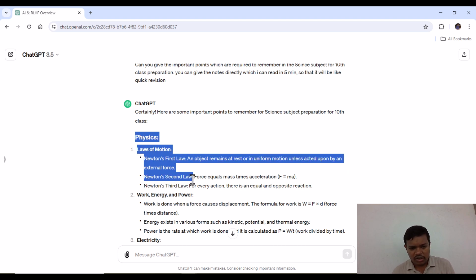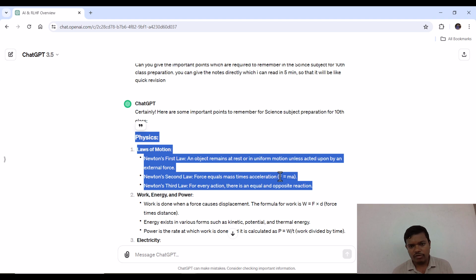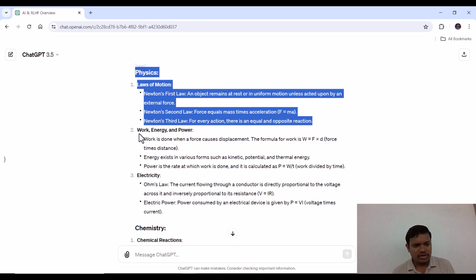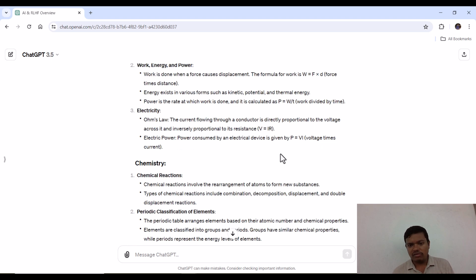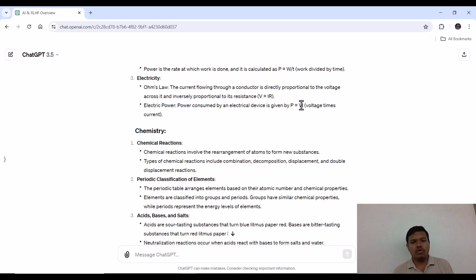We are going to copy this part for our presentation, and likewise work, energy and power: W equal to F into D, and important equations like power equal to W by T, work divided by time. How much work has been done in the given time. Then science discusses electricity, like Ohm's law, and P equal to VI, electric power, which is generally used in terms of watt or kilowatt.